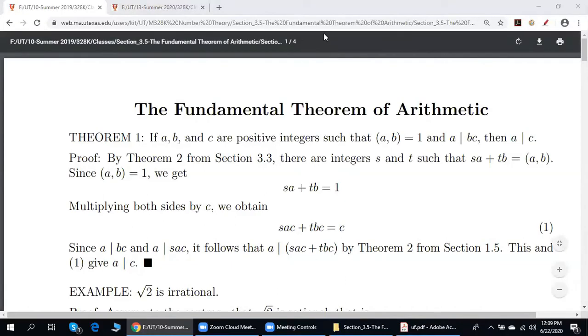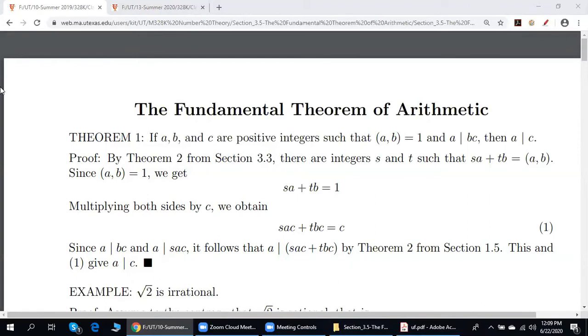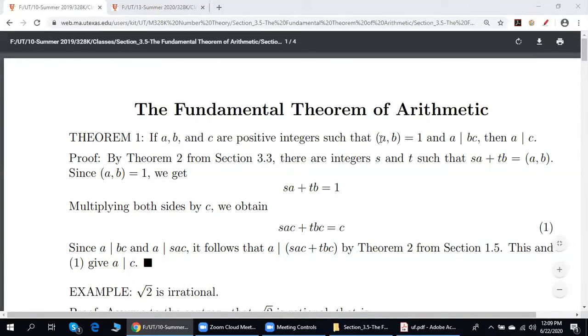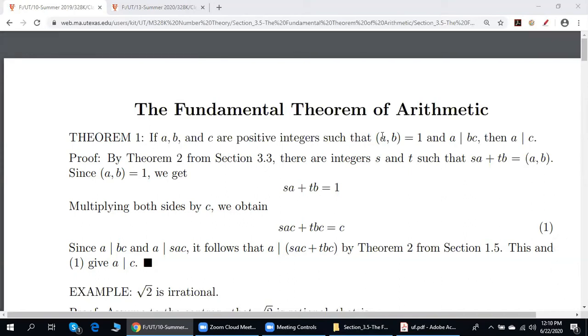Sorry, Professor, just to clarify, A and B only have to be co-prime. They don't actually have to be prime, right? Yes, exactly. Note that when we say numbers are relatively prime, this does not necessarily mean that A and B are prime. Here is an example.